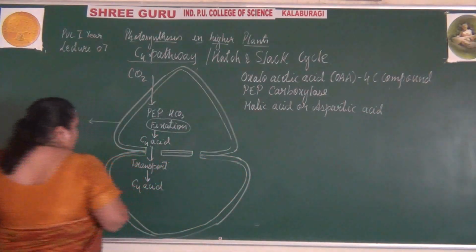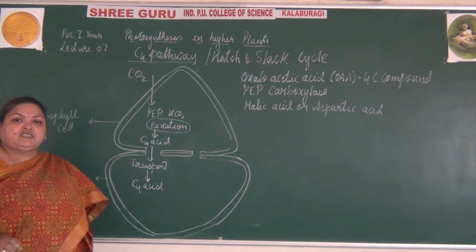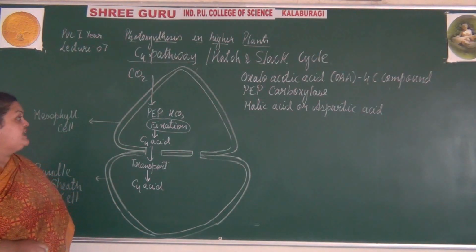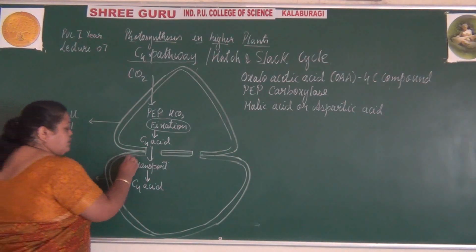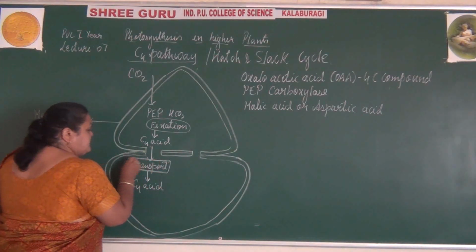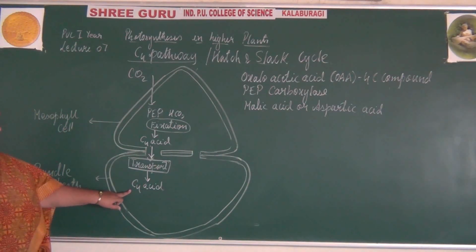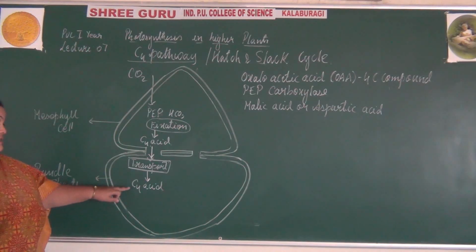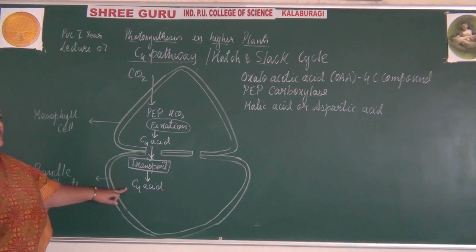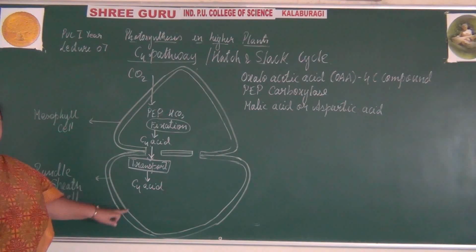So the oxaloacetic acid that is being formed by the fixation of carbon dioxide in the mesophyll cell is transported to the bundle sheath cell, and when it enters into the bundle sheath cell, it is converted into malic acid or aspartic acid.